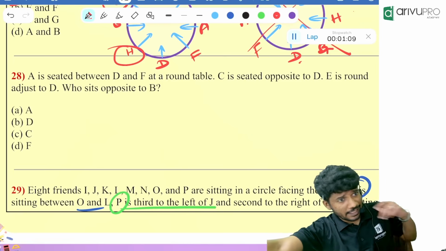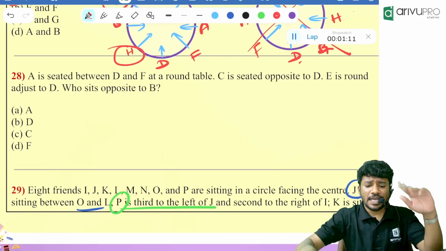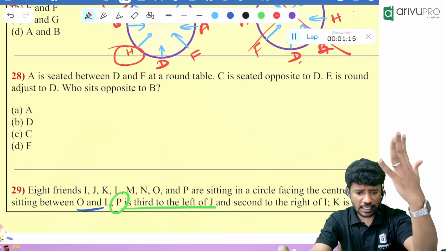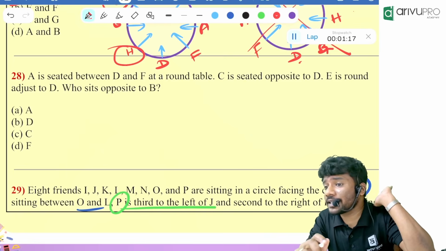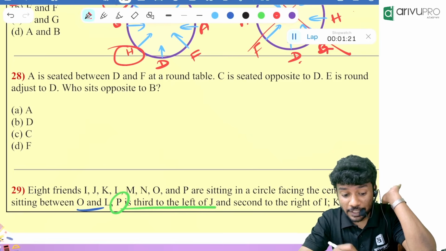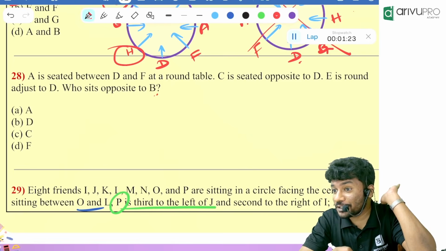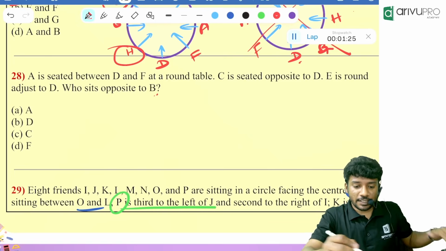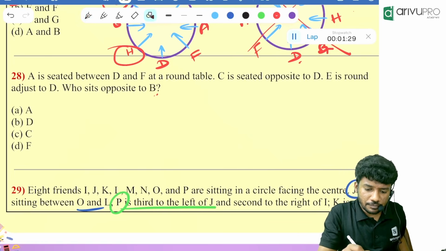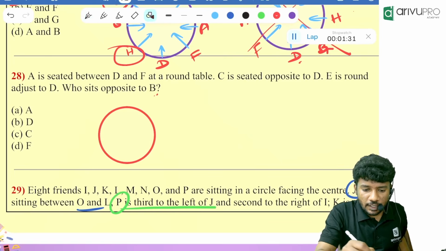Many people are telling F, we need to check. A, D, F, C, E and B. How many people are there in total? 5 or 6? B is also there. That means in total 6 people are there, people. So draw the picture like that. So I will have 6 people.